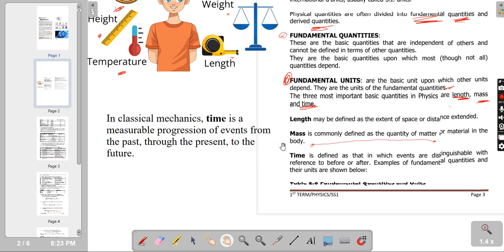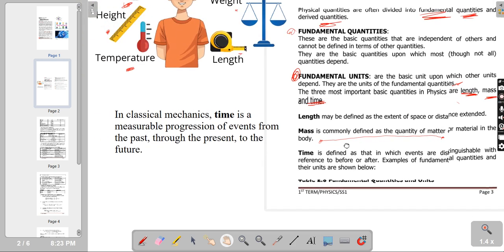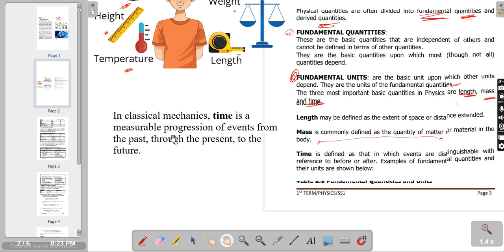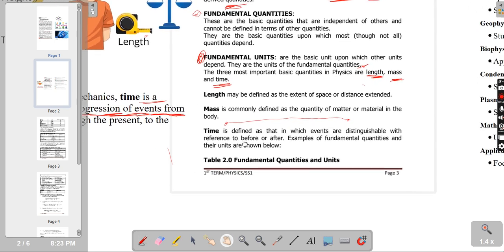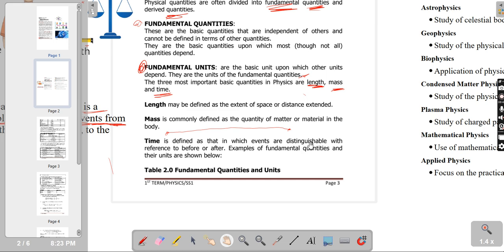Although we didn't mention that, we're going to mention some of that later. Now, in classical mechanics, I defined time here, right? But I'm going to give another definition. In classical mechanics, time is a measurable progression of events from the past through the present to the future. A measurable progression, underline this, a measurable progression of events from the past through the present to the future. Now, you can use any of these definitions and you'll be able to define time.